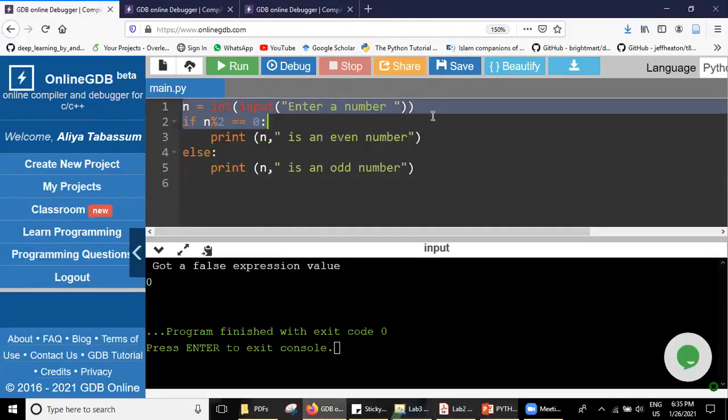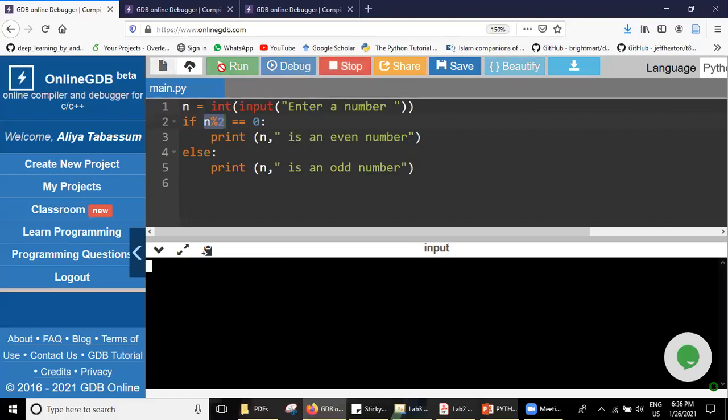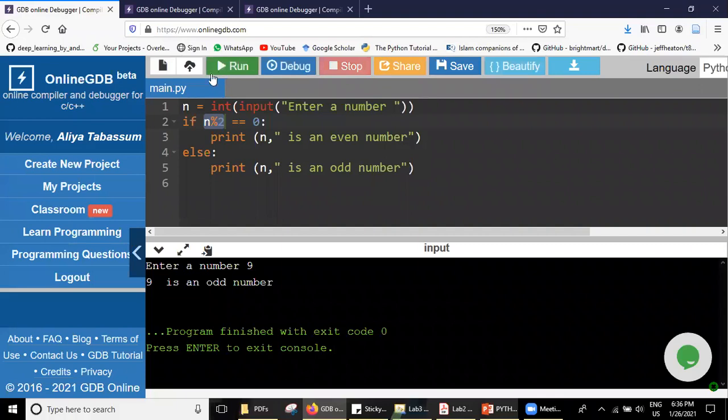What I am doing is taking the input from the user and checking if this number is divisible by 2, then that will be an even number, right? What's even or odd? You know, right? 1 is an odd number, 2 is an even number, 3 is an odd number, 4 is an even number. So let me give some number, 9. 9 is an odd number.